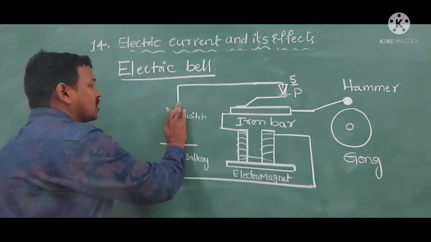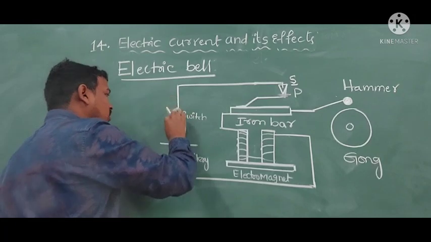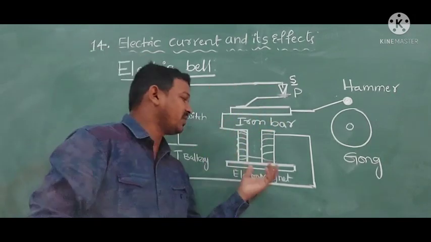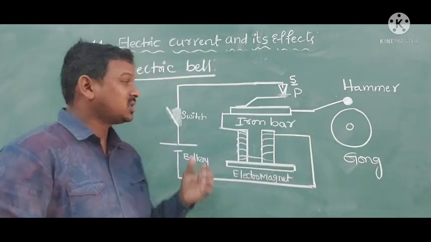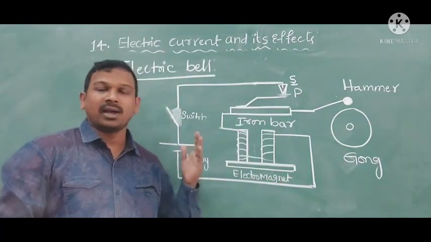When we switch off the circuit, means open the circuit, then there is no flow of current, it will not behave like an electromagnet, and the ringing of the bell will stop. So this is the principle of how the electric bell works.